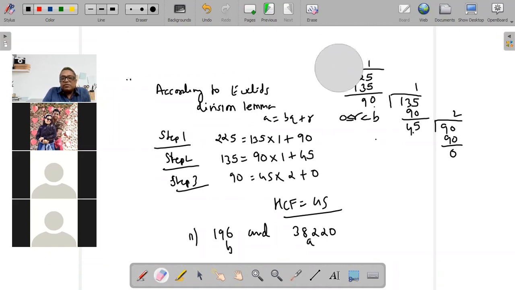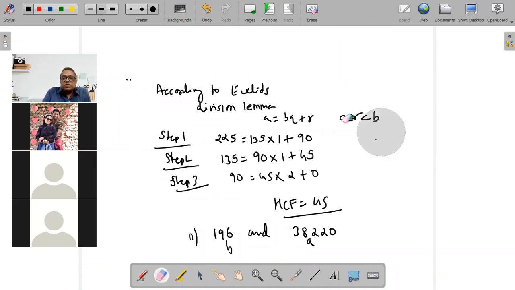So your first line will remain the same. And what is that first line? You will always write this in every question according to Euclid division lemma: A equal to BQ plus R, R greater than or equal to 0, less than B.